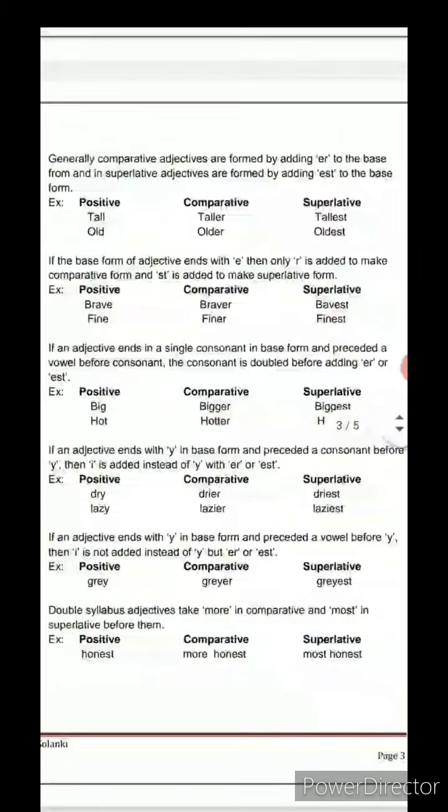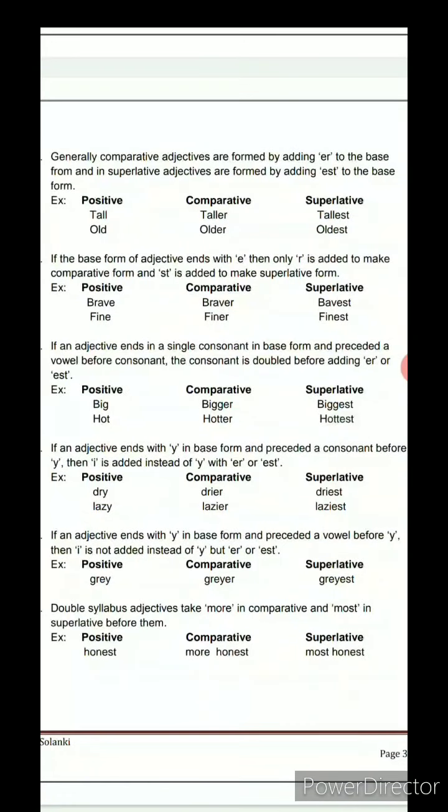And in the superlative degree, by omitting Y and putting I instead, dry becomes driest. Similarly, lazy, lazier, and laziest.